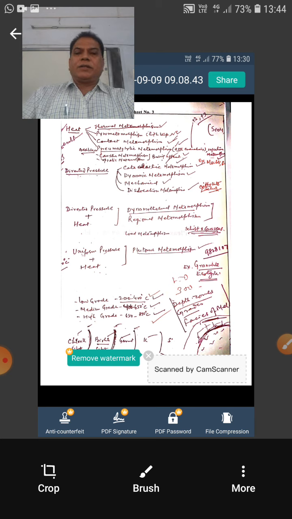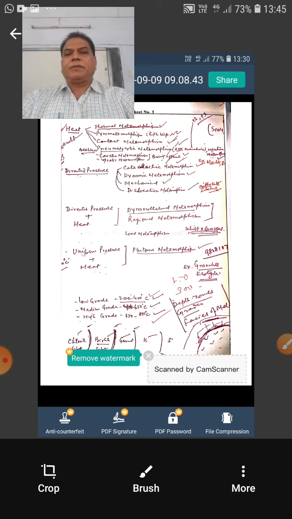Then the third combination observed in metamorphic terrains is directed pressure and heat. If these two together work in recrystallizing the rock, then the term is dynamothermal metamorphism, or well known as regional metamorphism. Similarly, if uniform pressure and heat are the two responsible factors, then the term plutonic metamorphism is used.